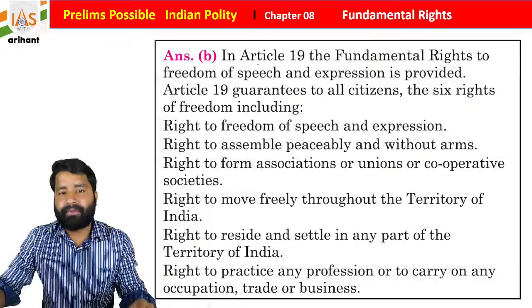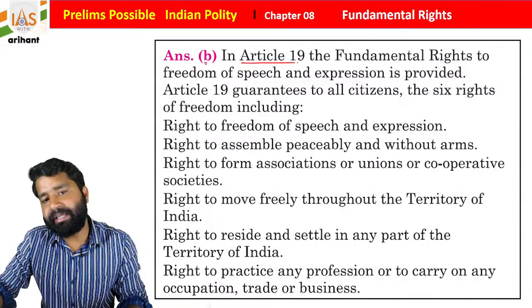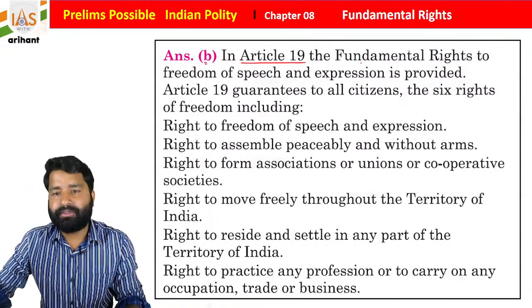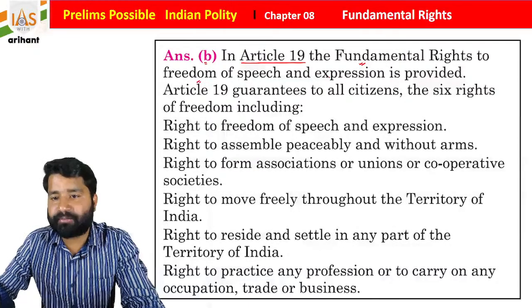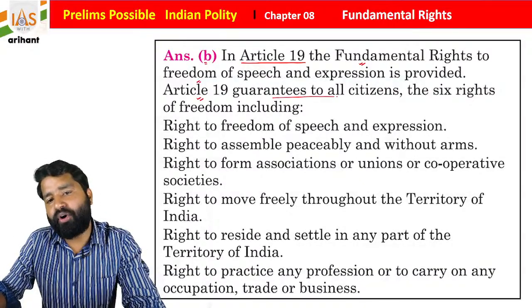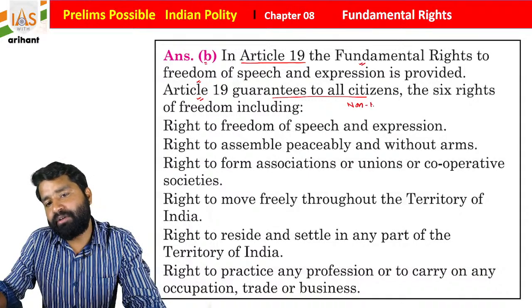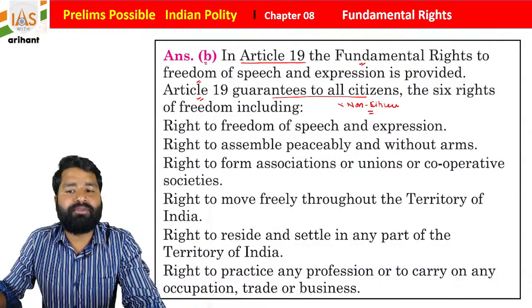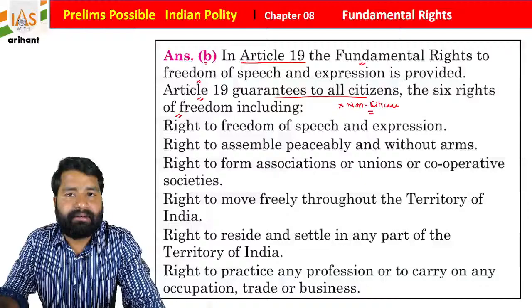Okay, so if you see the answer here, that is B, Article 19. The fundamental right to freedom of speech and expression is provided. Article 19 guarantees to all citizens, okay, it is not available to non-citizens, students, it is only available to citizens, and it contains 6 freedoms.